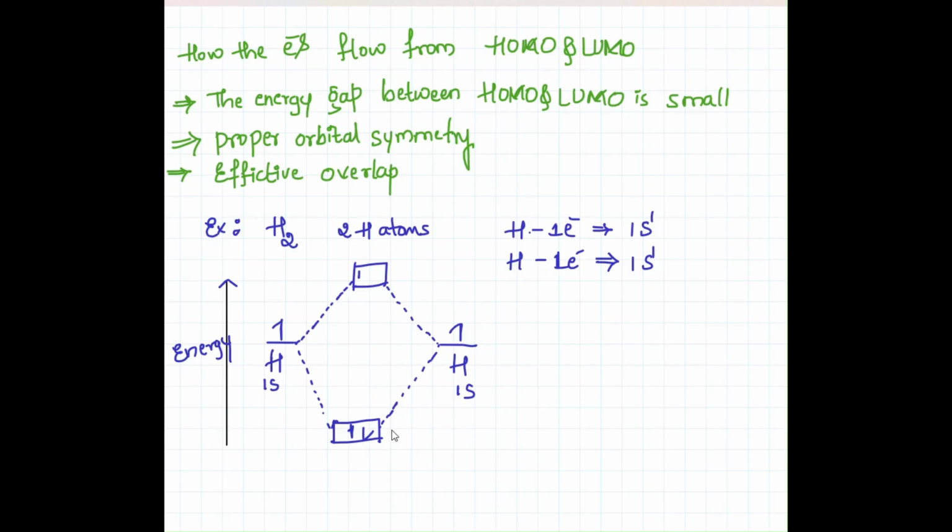According to the HOMO-LUMO concept, HOMO is the highest occupied molecular orbital. This is sigma and this is sigma star, right? According to HOMO, the sigma will be known as HOMO as it contains two valence electrons of the hydrogen molecule.